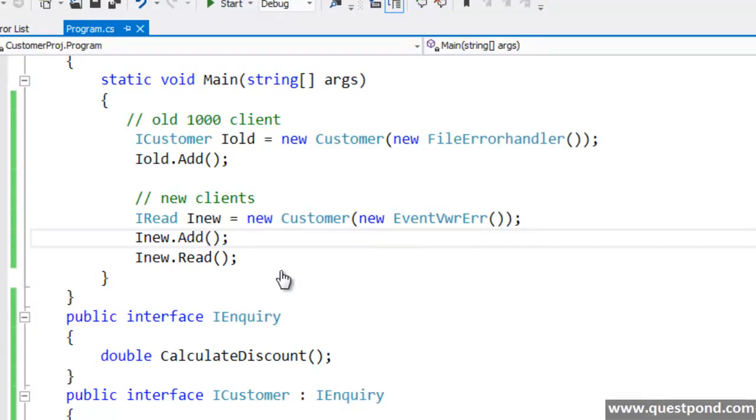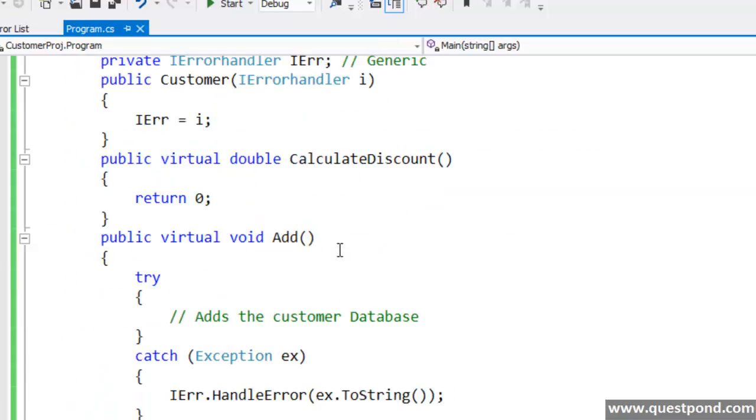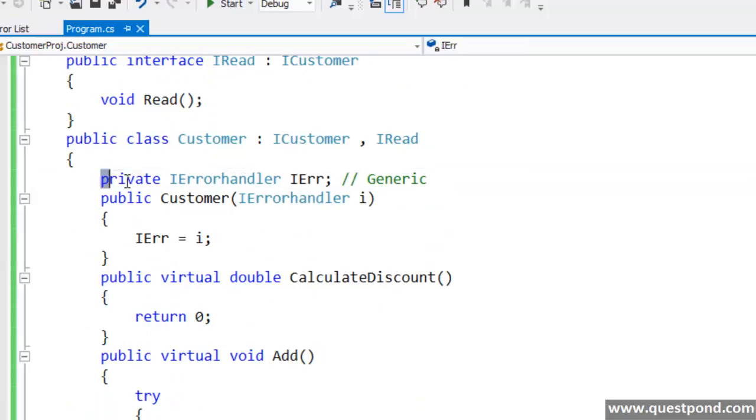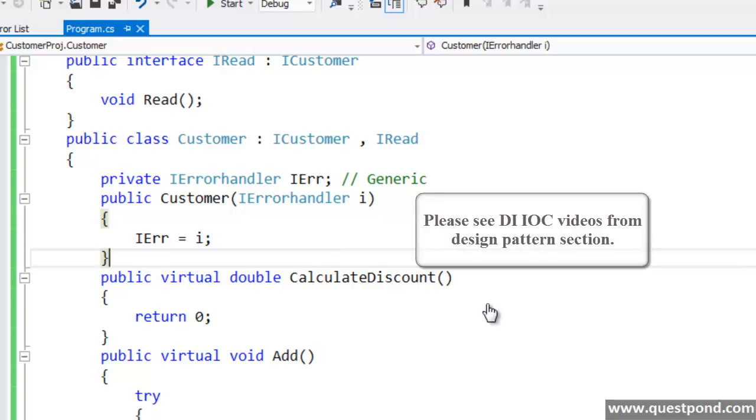That's the last part of SOLID, D. Dependency inversion principle says that we will only refer to abstraction and not to the concrete classes. So here, if you see, the customer class currently is only referring to this abstract or the generic interface, that is IErrorHandler. He is now not concerned whether he will get a file error handler or an event viewer error handler. Now this dependency inversion principle also has a lot of other forms like inversion of control